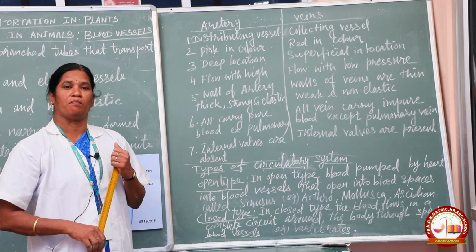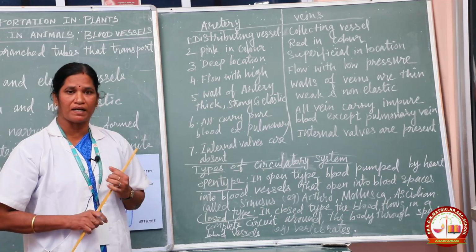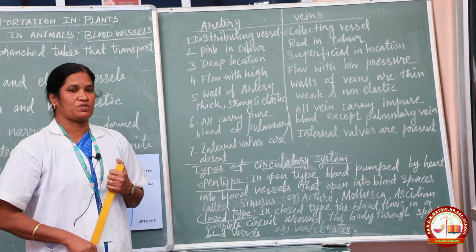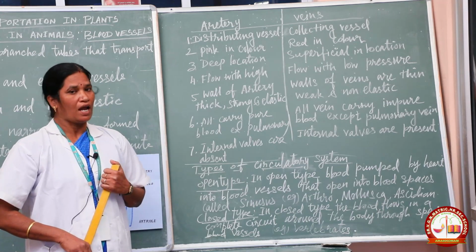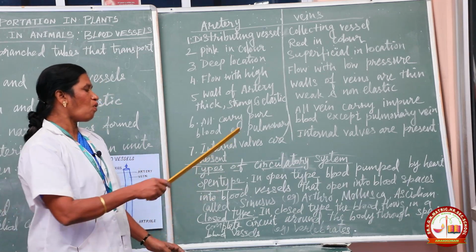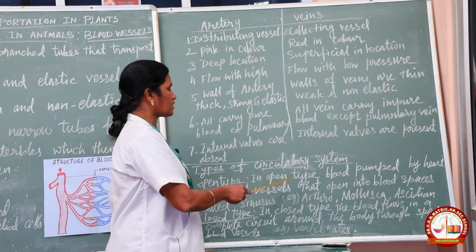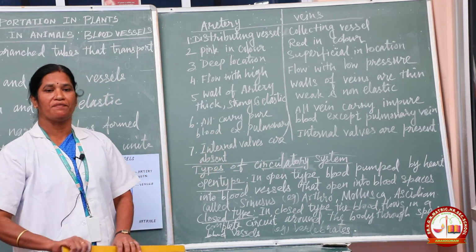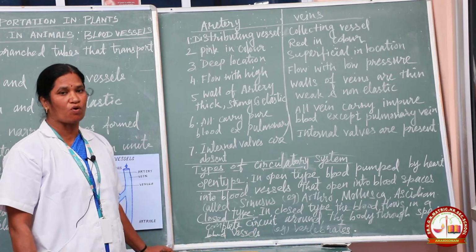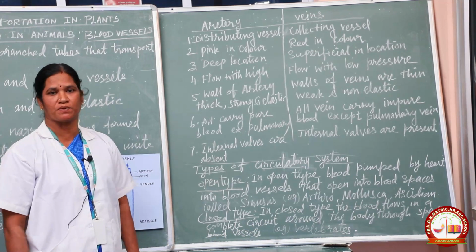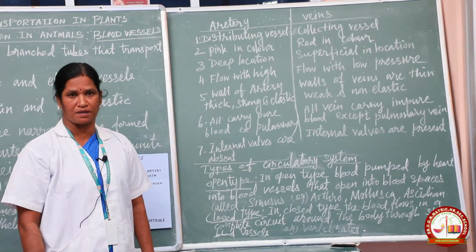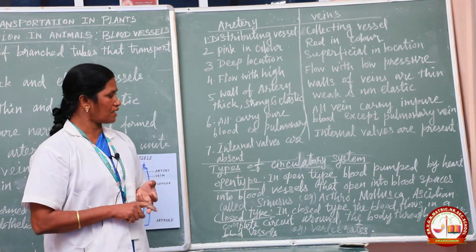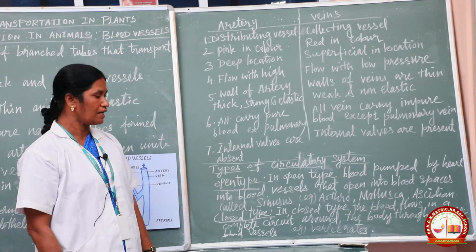Sinuses are nothing but body cavities. They are otherwise called hemocoel. The sinuses are otherwise called what? Hemocoel. What animals possess this type of circulatory system? Lower animals possess the open type of circulatory system. Examples are arthropoda, mollusca and ascidian.